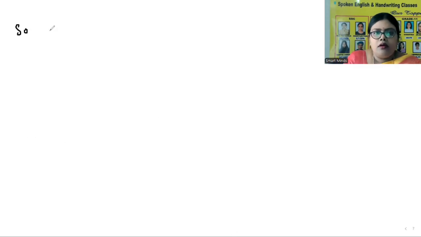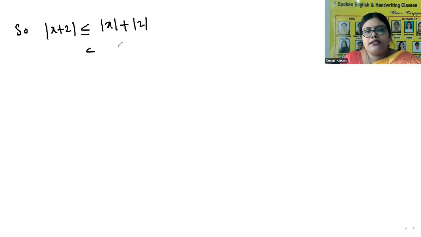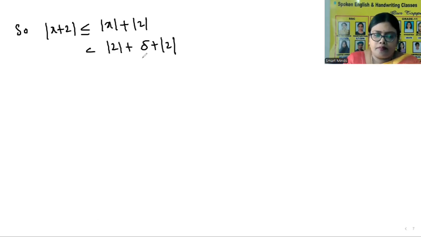So mod x plus 2 is less than or equal to mod x plus mod 2. That is less than mod 2 plus delta plus mod 2. That is equal to mod 2 plus mod 2 is 4.